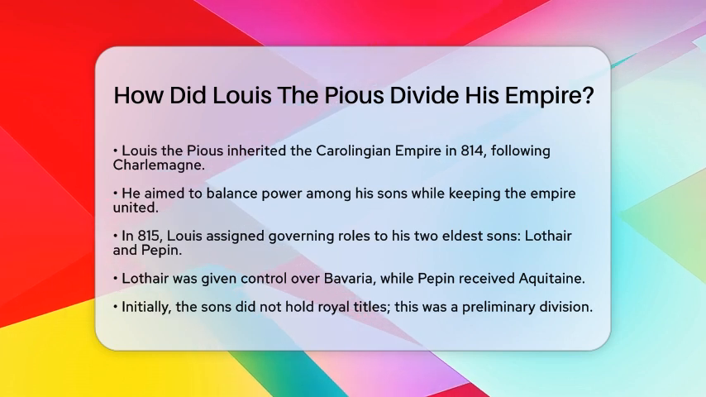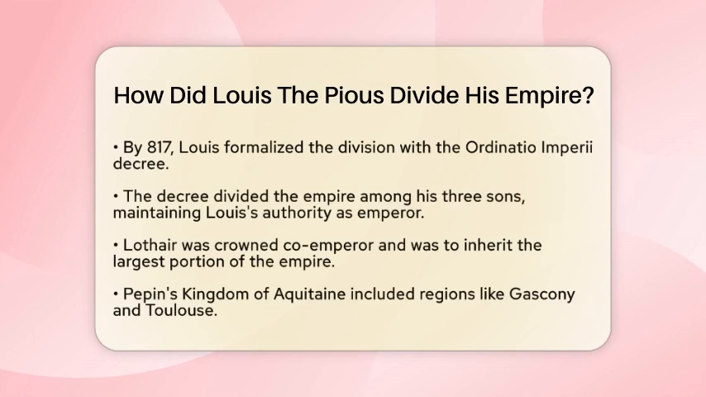By the year 817, Louis formalized this division through a decree known as the Ordinatio Imperii. This plan was designed to divide the empire among his three sons while keeping overall authority under Louis as emperor. Lothair, being the eldest, was crowned co-emperor and was set to inherit the largest portion of the empire. He was also given overlordship over his brothers and cousin, making him the supreme ruler beneath his father.